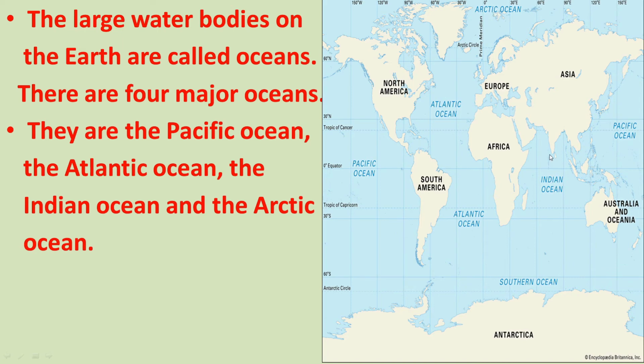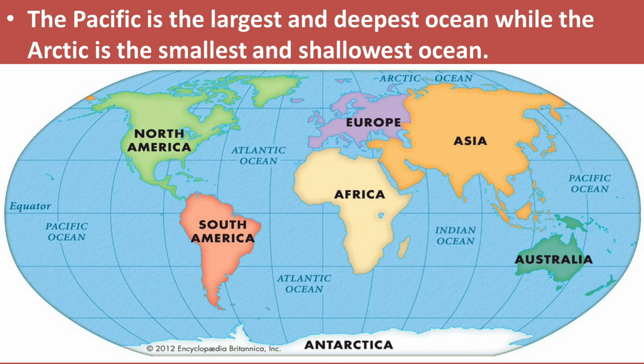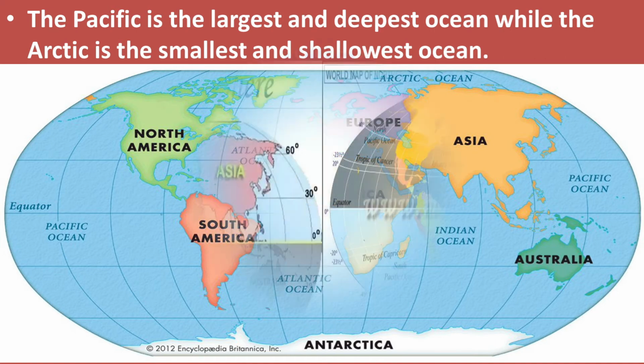South of India you can see Indian Ocean. The Pacific Ocean is the largest ocean, and not only largest, it is the deepest ocean. Arctic Ocean is the smallest ocean and also the shallowest ocean.